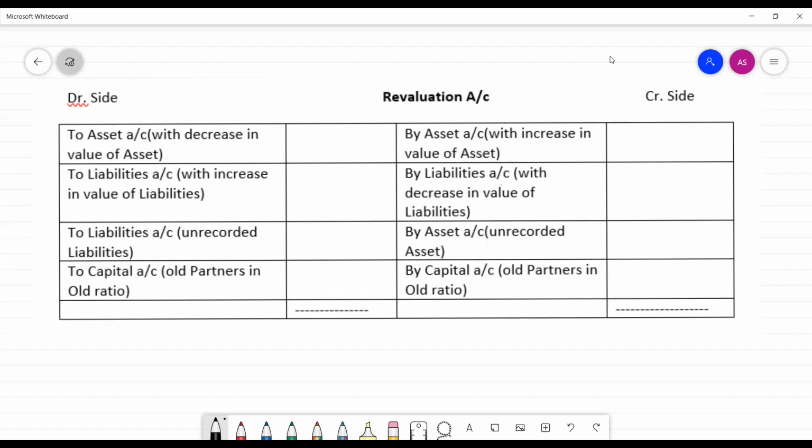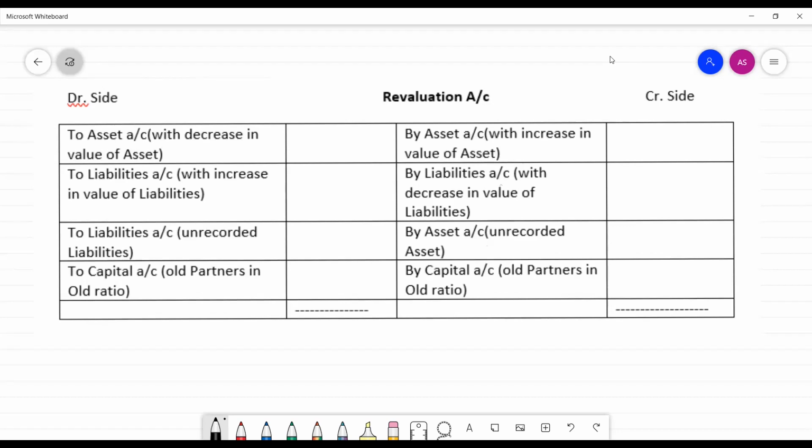At the end, the balance of the revaluation account is transferred to the old partners' capital account in the old ratio. If the credit side is more than the debit side, then it goes to the debit side of the capital accounts. But if the debit side is more than the credit side, then it is transferred to the credit side of the old partners' capital accounts in the old ratio.